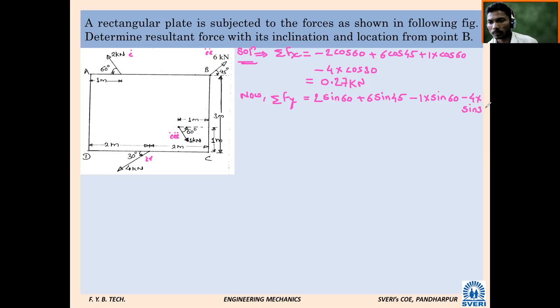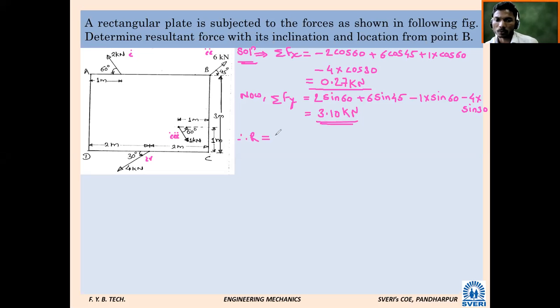Calculate first. The answer is 3.10 kilonewton.